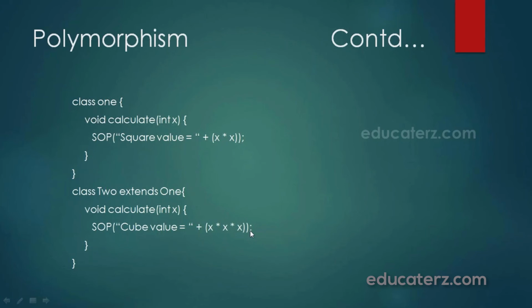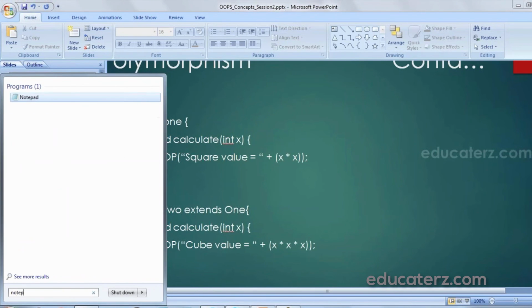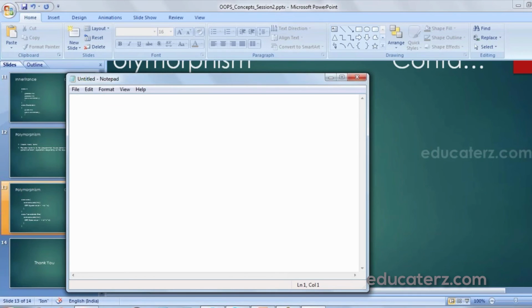Now, consider that obj1 and obj2 are objects of class 1 and 2 respectively.